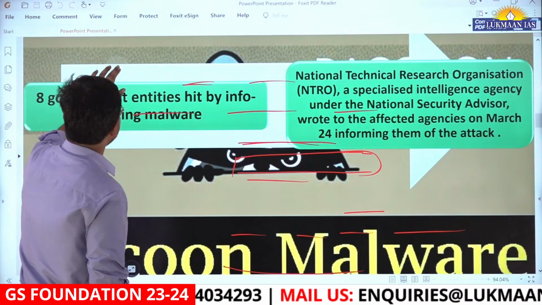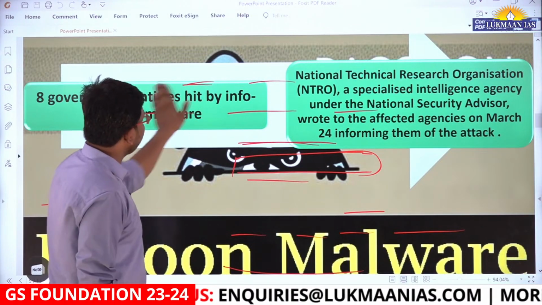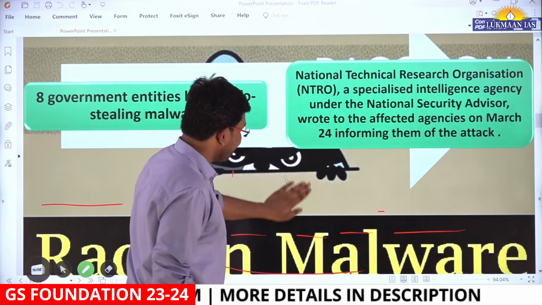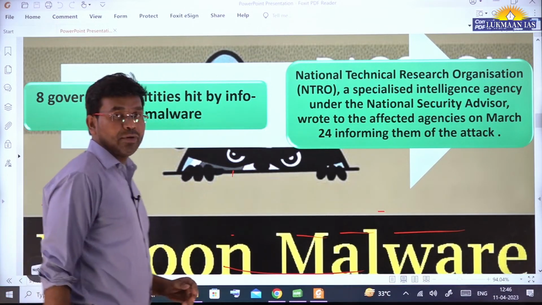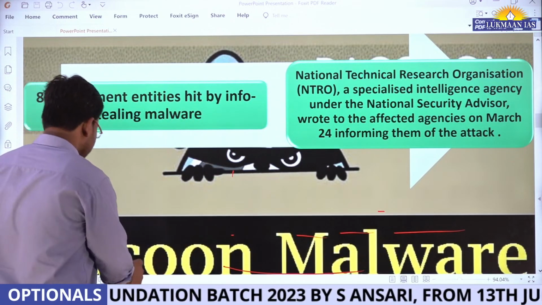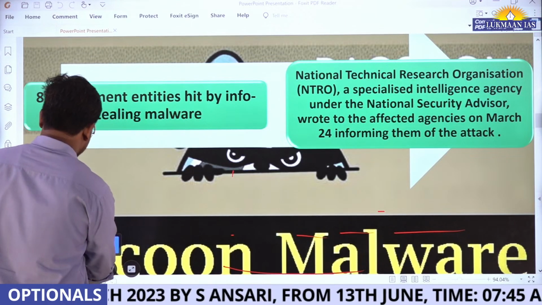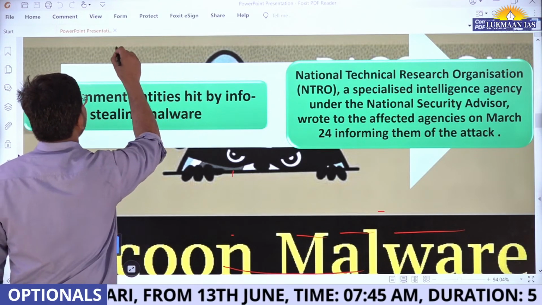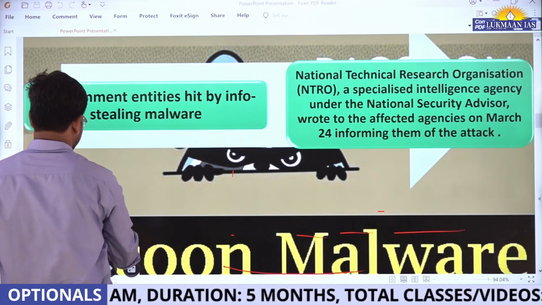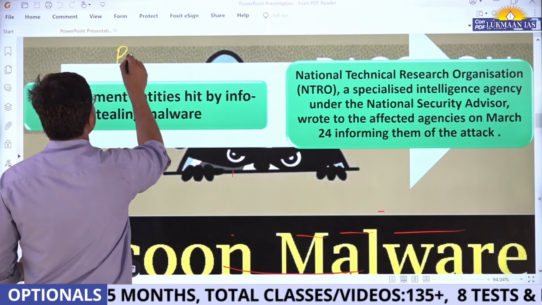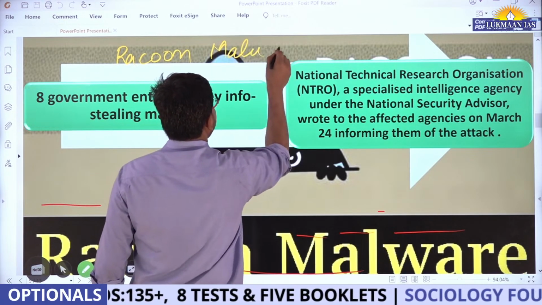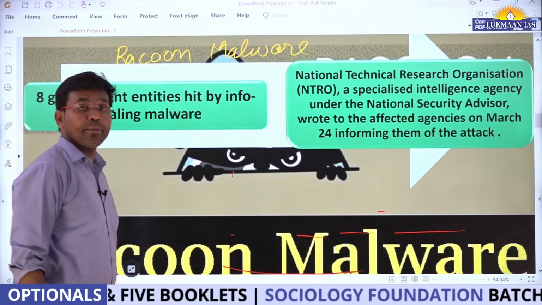Apart from this, now we are going to talk about another topic. This topic is related to one specific malware, and this malware is known as Raccoon Malware. What is the name of the malware? It is Raccoon Malware. So let me quickly write it down. Raccoon Malware. So we are going to understand about Raccoon Malware now.